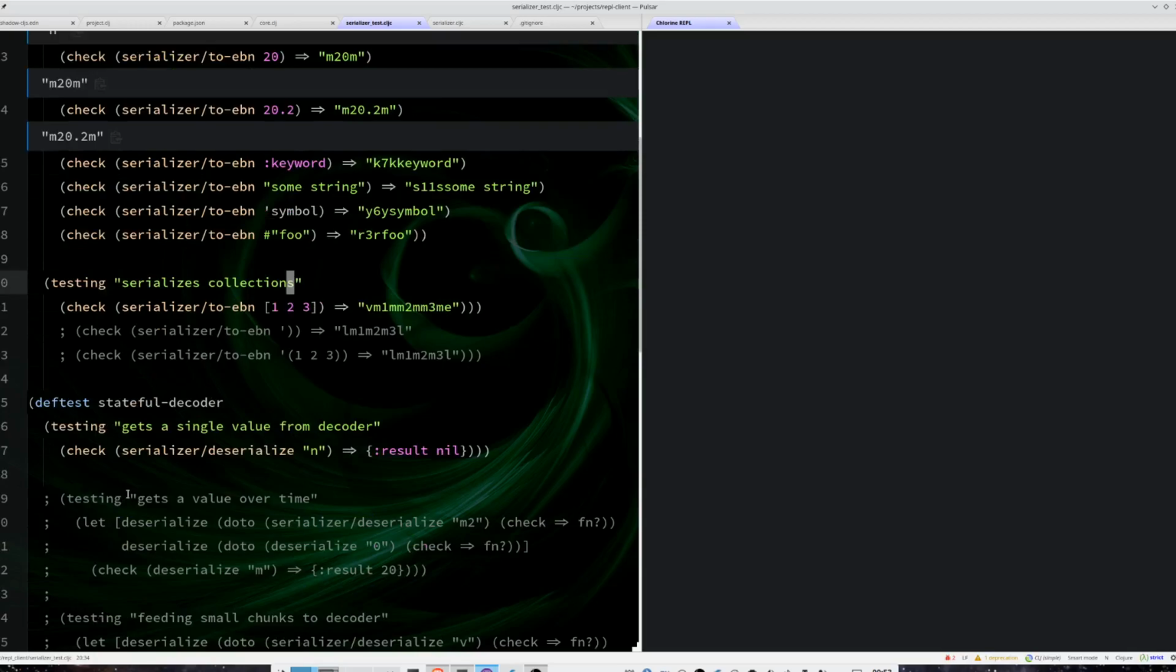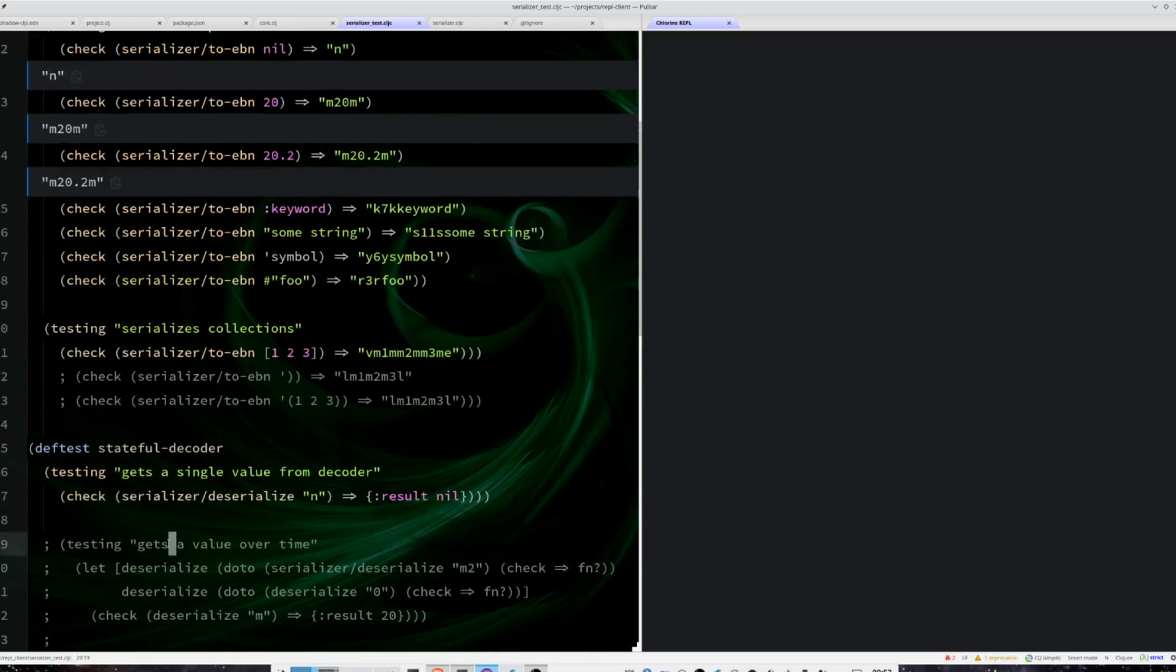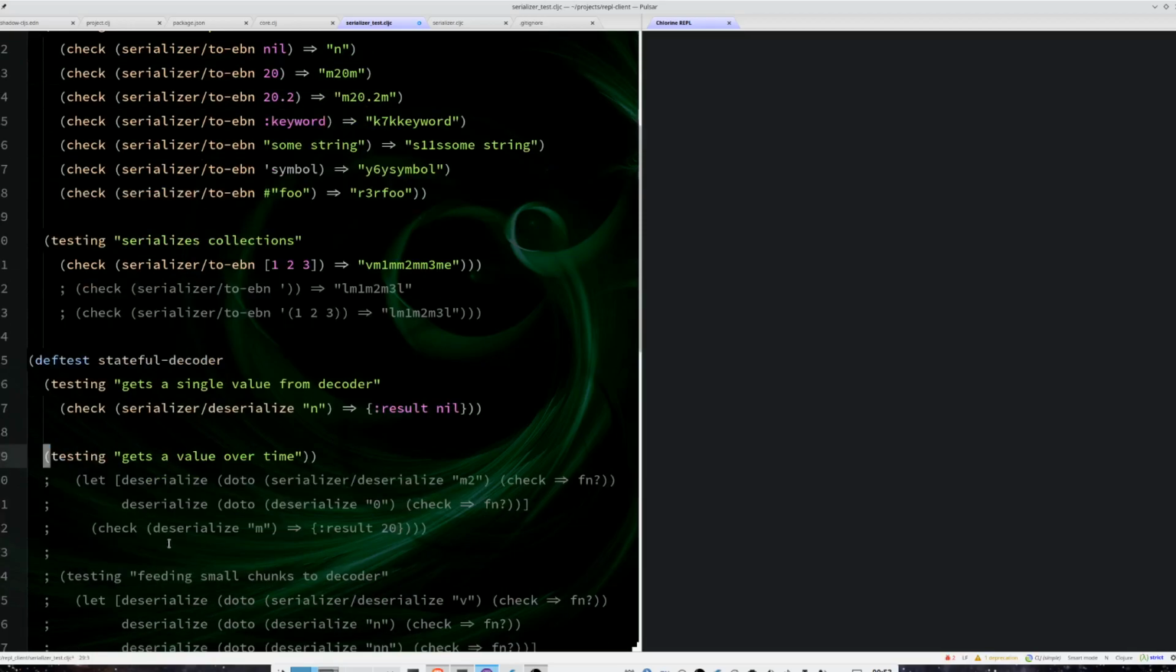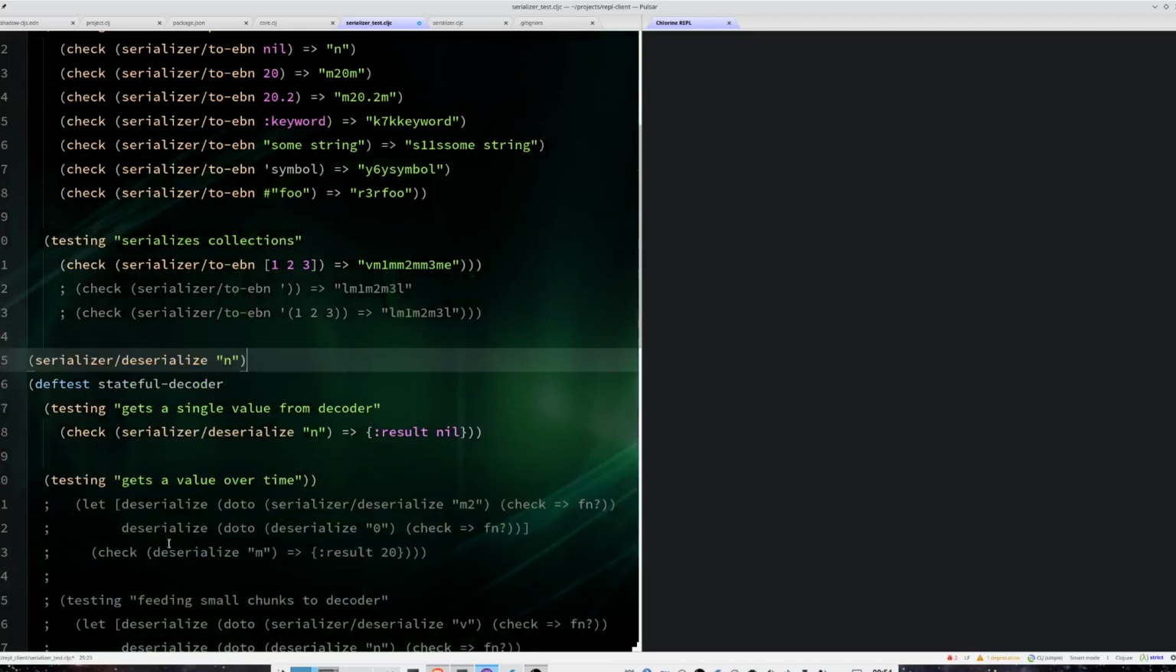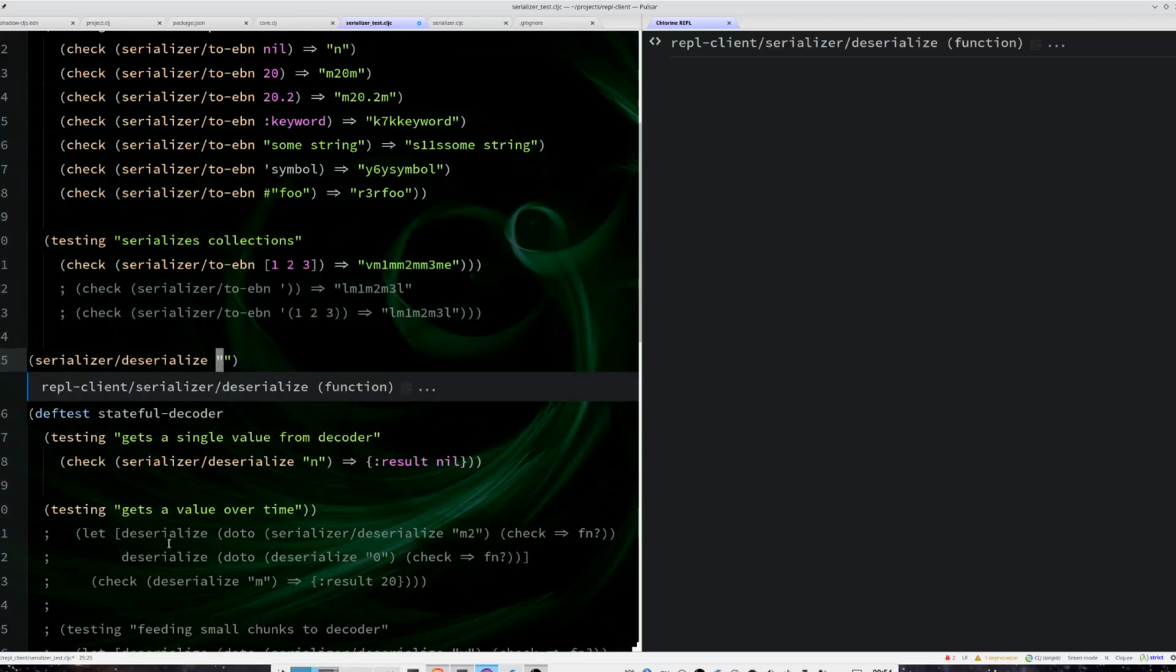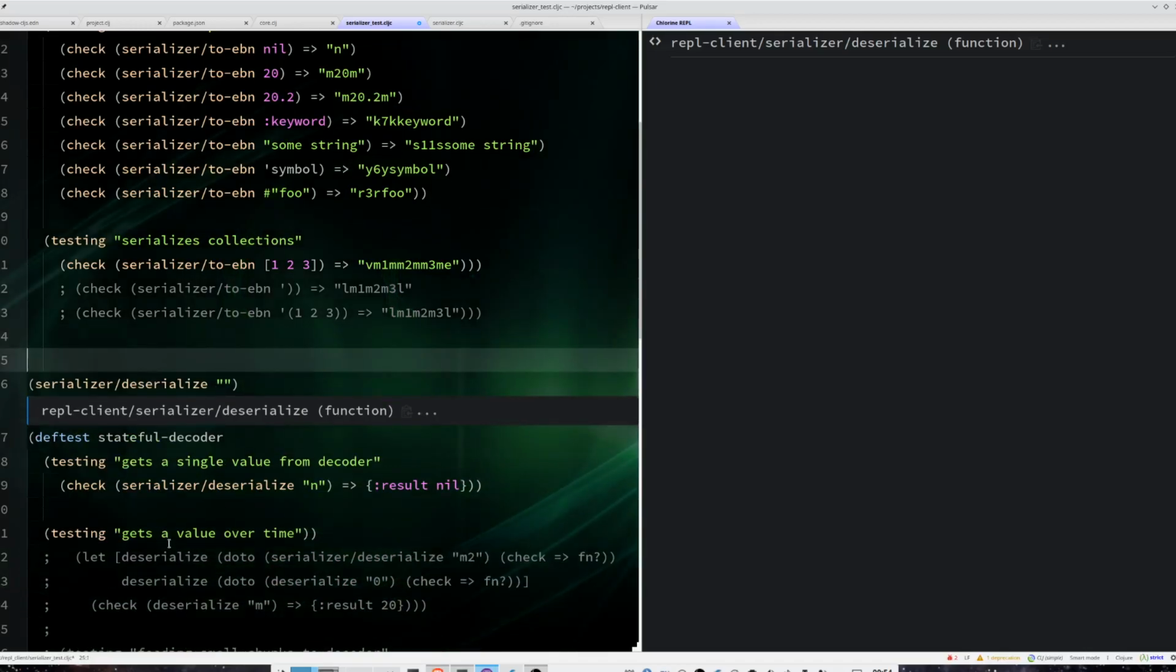And now I want to deserialize a number. So let's get a value over time. What I am going to do here is decide on a pattern. The thing that I want to do is to create a deserializer that, if I receive something that's not complete yet, will basically return me a function. And that function will be what we used to call in functional programming a thunk. That basically is the rest of the function.